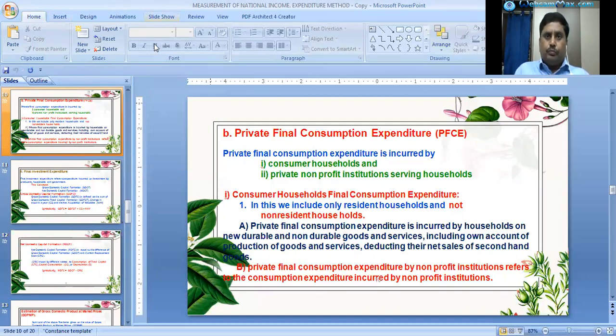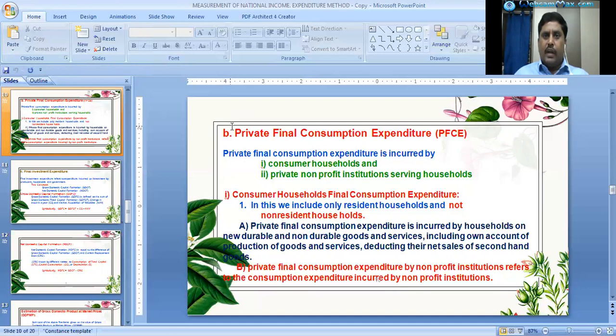That means households spend on non-durable goods, like milk, bread, food items, and durable goods, like refrigerator, TV, fan.